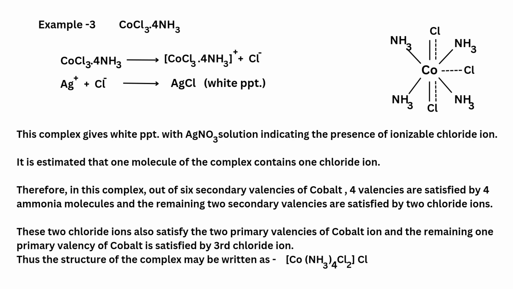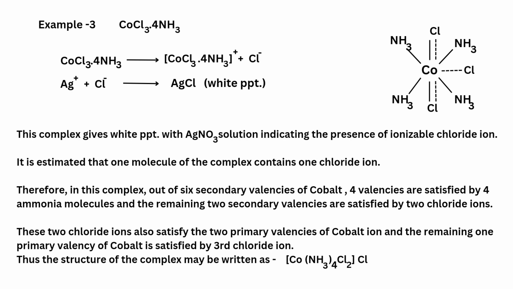Look at example number 3, CoCl3.4NH3. See the structure. When CoCl3.4NH3 dissociates, it gives the [CoCl2(NH3)4]+ complex and a Cl- ion. Then Ag+ and Cl- give rise to an AgCl white precipitate. This complex gives a white precipitate with AgNO3 solution, indicating the presence of ionizable chlorine. It is estimated that one molecule of the complex contains 1 ionizable chloride ion.